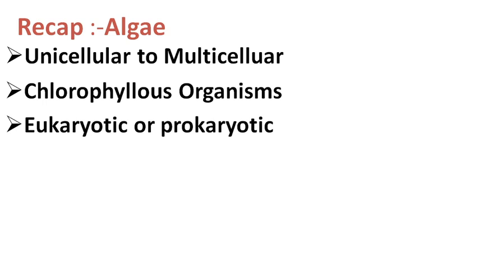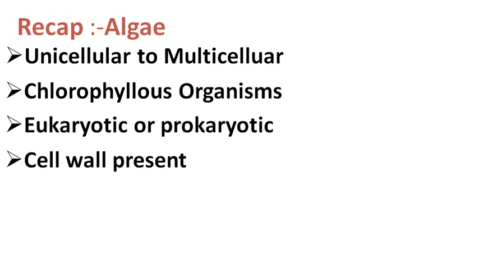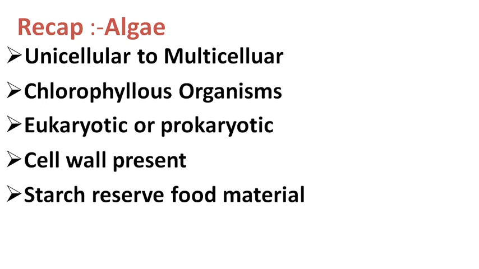The algal cell is eukaryotic or prokaryotic in nature. The cell wall is present and made up of cellulose and pectin. The reserve food material is present in the form of starch or polysaccharides.